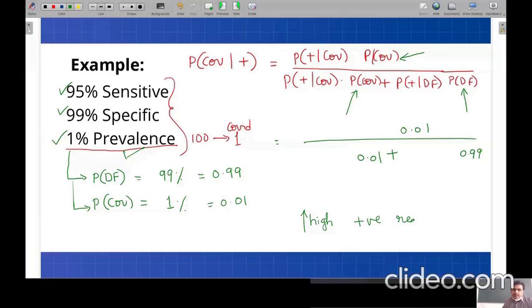P of plus given COVID. Is that here or here?